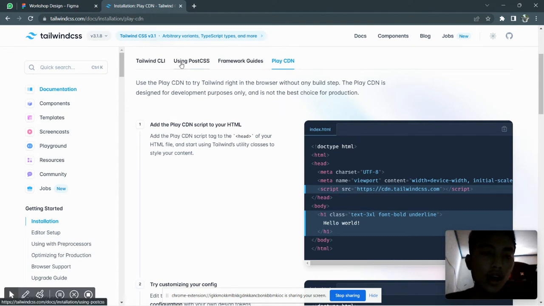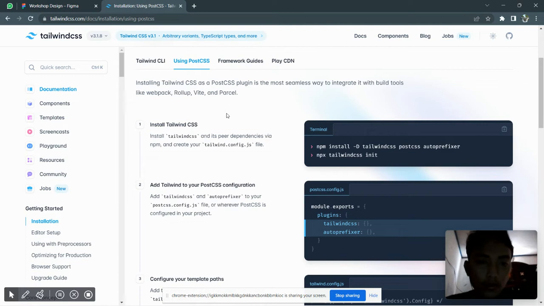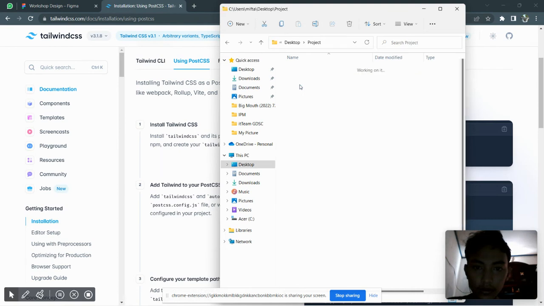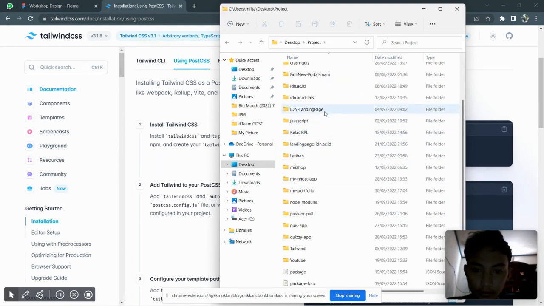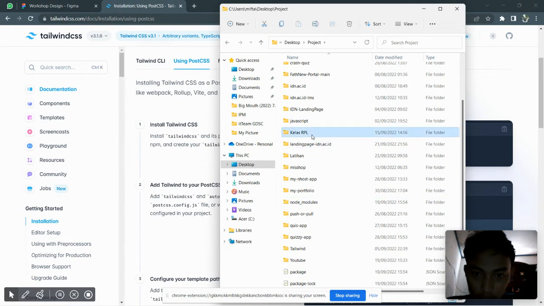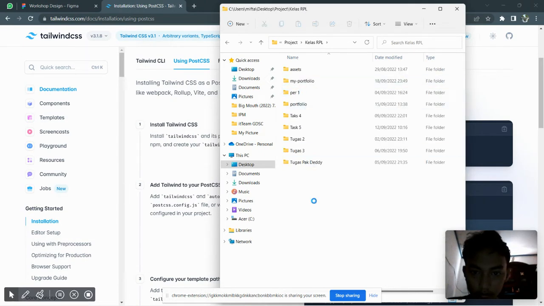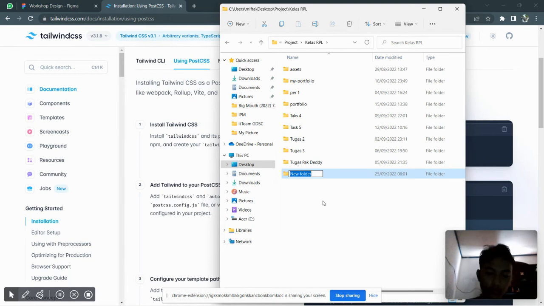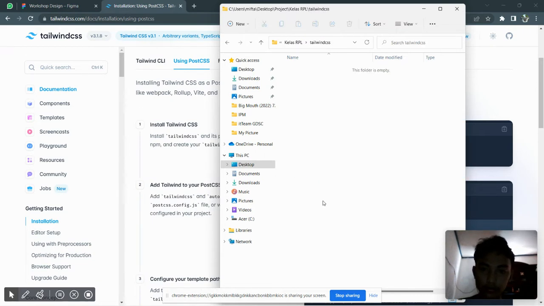So I will use PostCSS. Okay. First, you create a folder for your project, namely my portfolio.